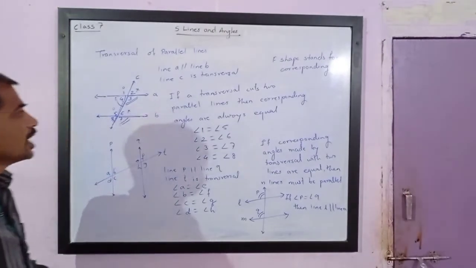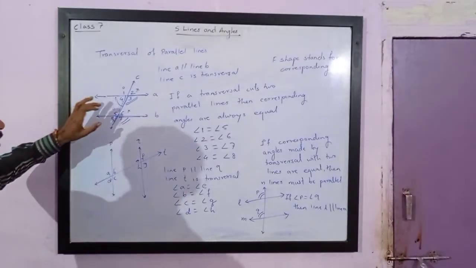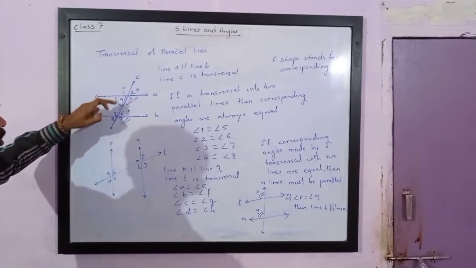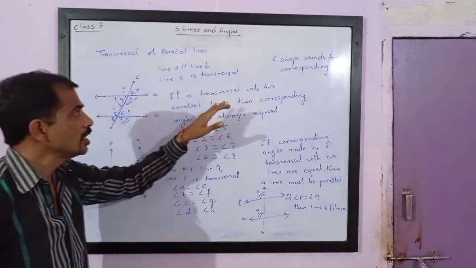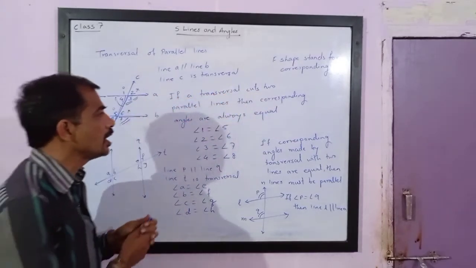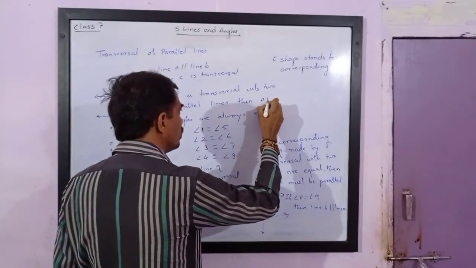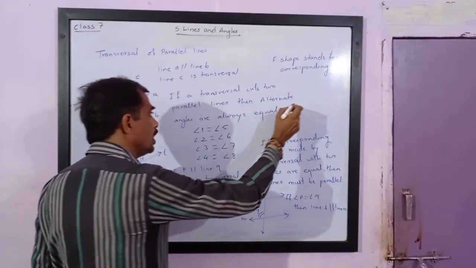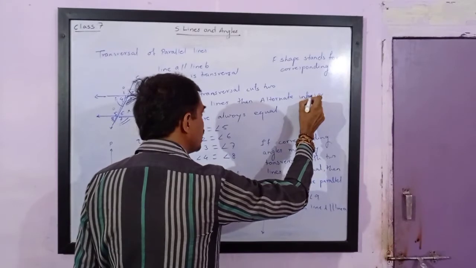Next, let us try to understand about alternate angles. Alternate angles we have already studied. That angle 3 and angle 5 are alternate angles, angle 4 and angle 6 are alternate angles. If a transversal cuts two parallel lines, then alternate angles are also equal. Alternate interior angles, alternate interior as well as exterior angles.